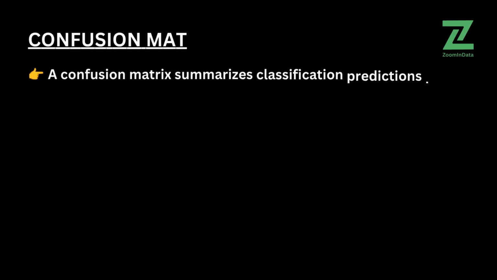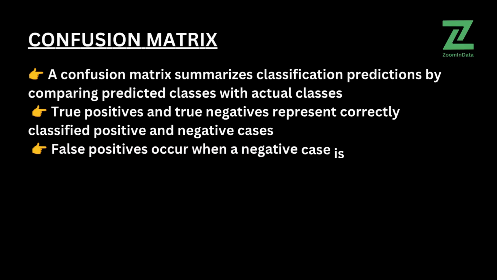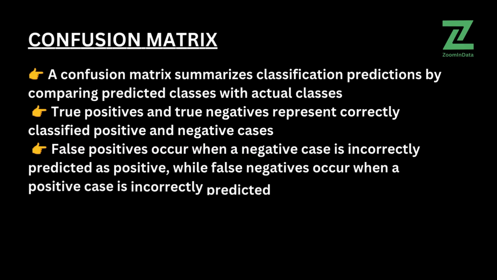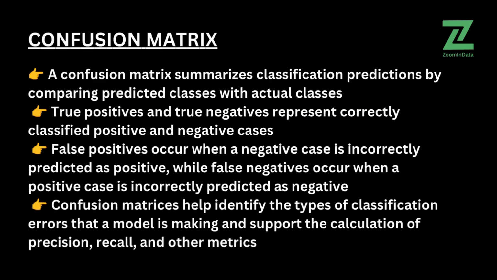A confusion matrix summarizes classification predictions by comparing predicted classes with actual classes. True positives and true negatives represent correctly classified positive and negative cases. False positives occur when a negative case is incorrectly predicted as positive, while false negatives occur when a positive case is incorrectly predicted as negative. Confusion matrices help identify the types of classification errors that a model is making and support calculation of precision.